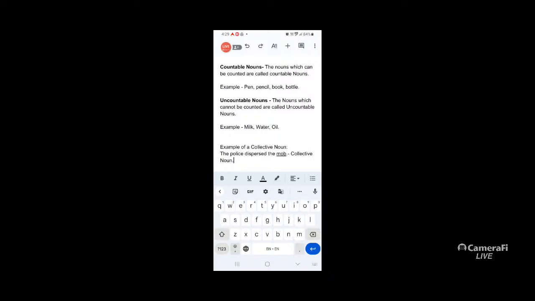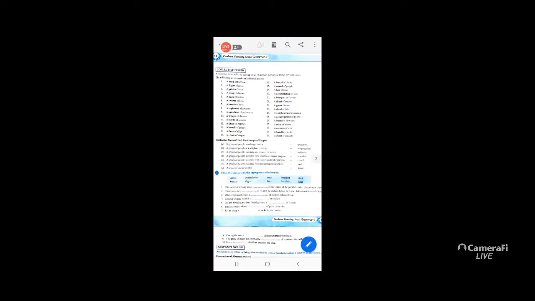Why? Because in your book, just see what is written. Mob means a group of people gathered for some destructive purpose.